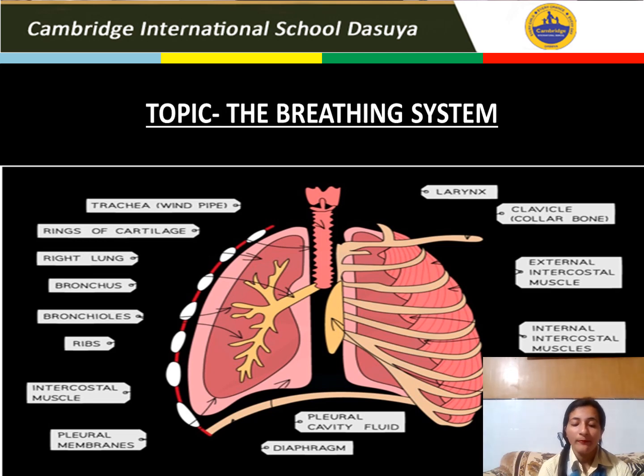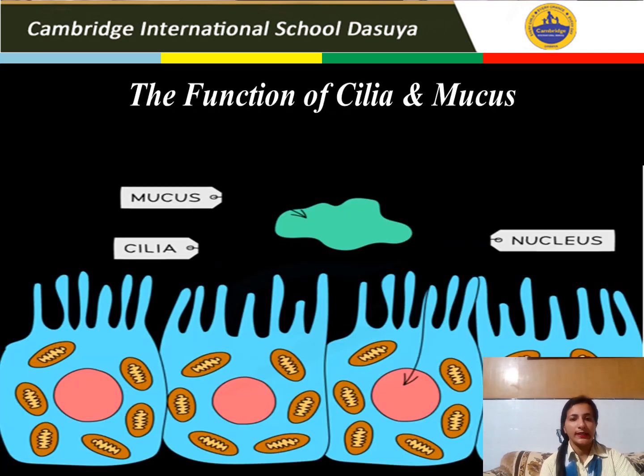As you can see in the diagram, the muscles which are formed outside of the rib cage are called external intercostal muscles, and on the other side, those formed inside the rib cage are called internal intercostal muscles.